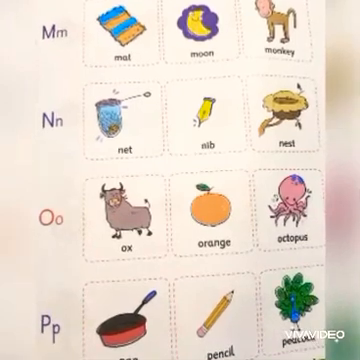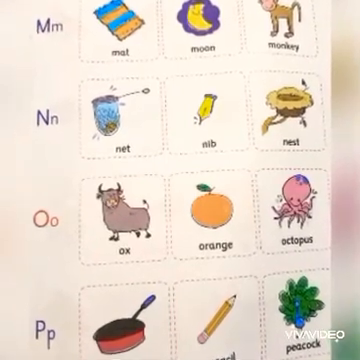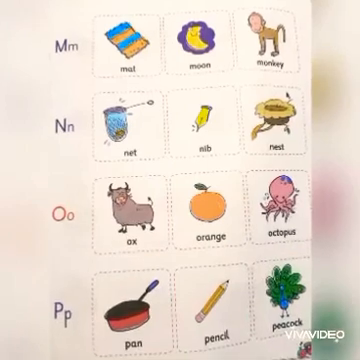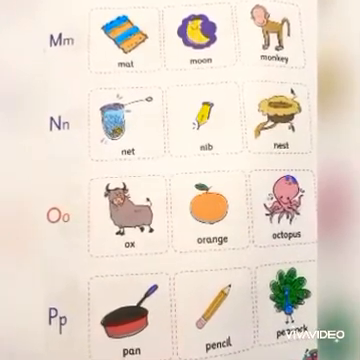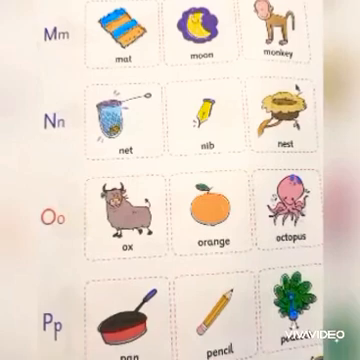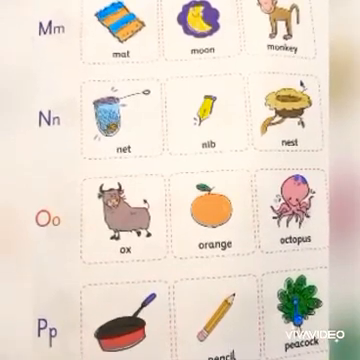Net, nib, nest. O. Phonic sound of O is O. O ox, O orange, O octopus.